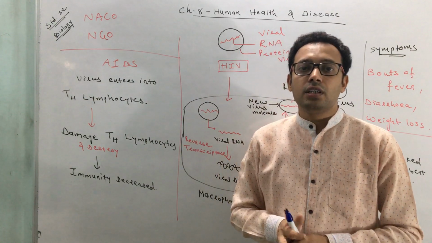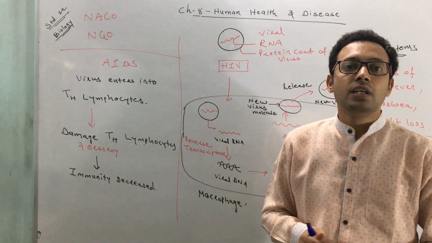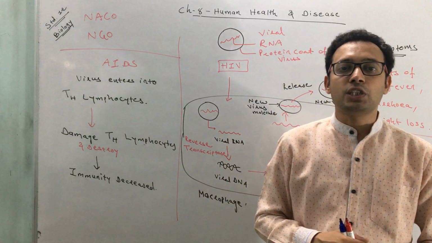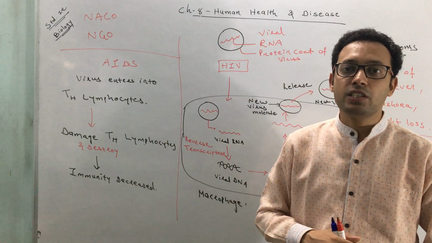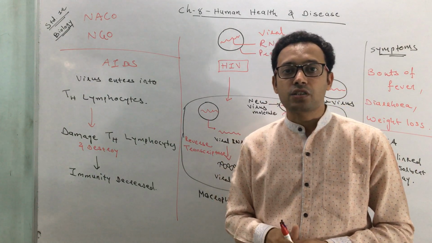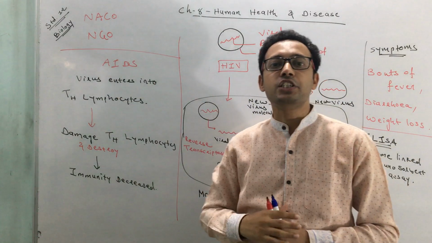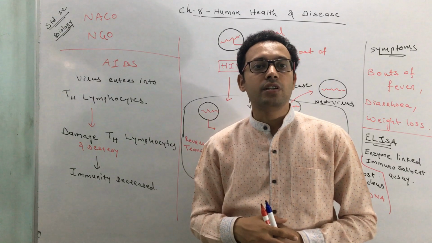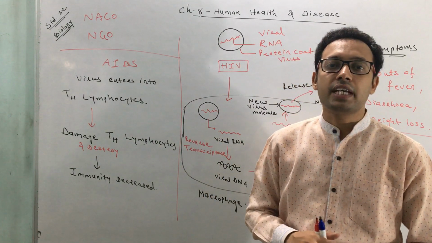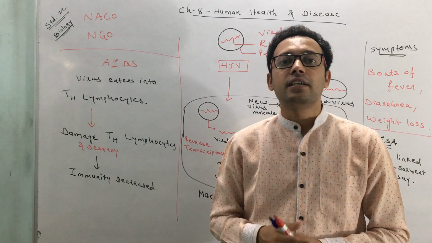They also advise people to use certain contraceptive methods like condoms before sexual activity, because the advantage of this physical barrier is that it prevents STIs, sexually transmitted infections. So various measures have been taken by NACO, National AIDS Control Organization, and NGOs, non-government organizations, by which we can control this disease.